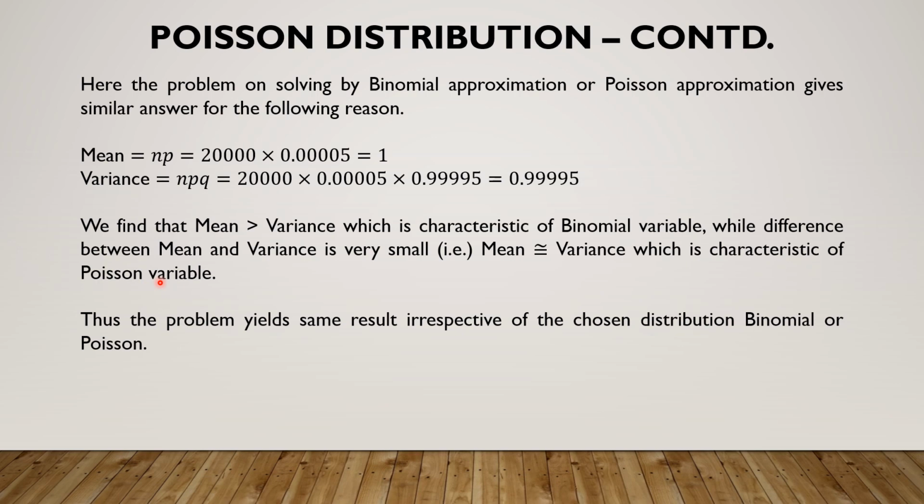That is, the mean and variance do not differ by much. They differ only by a very small margin, 0.00005. That is why both approximations gave us the same answer. But this need not be the case in every problem. Let us look at a counter example.